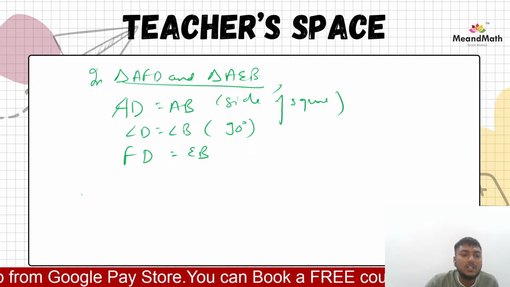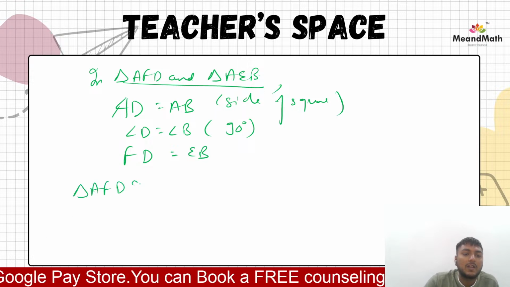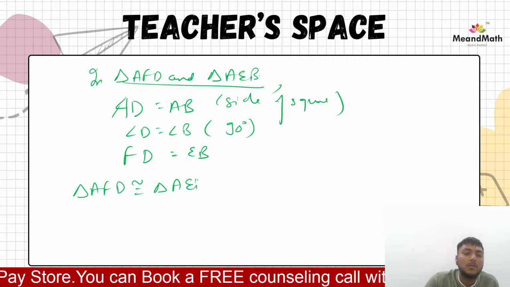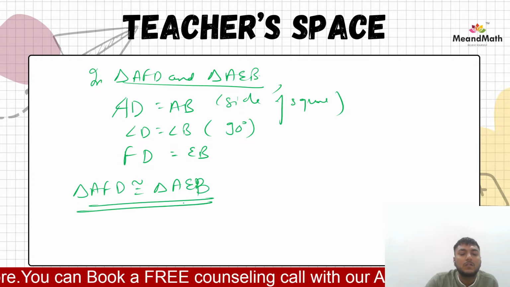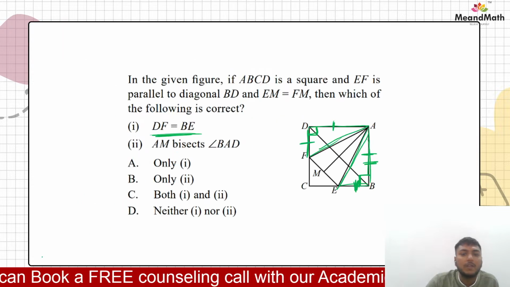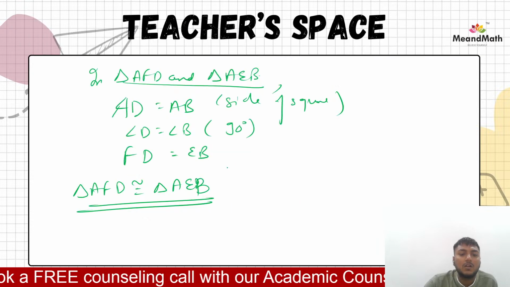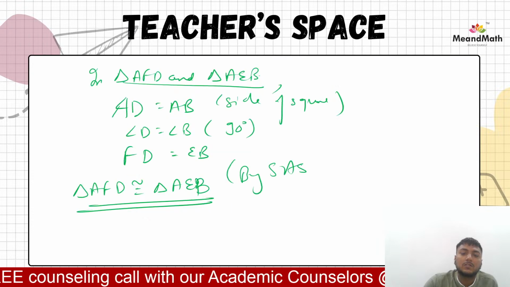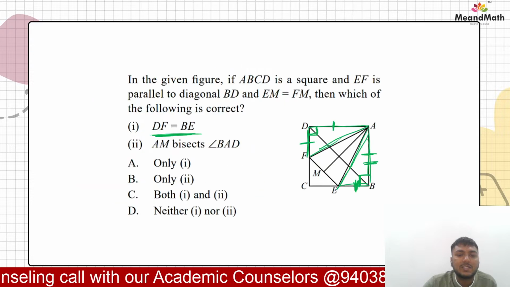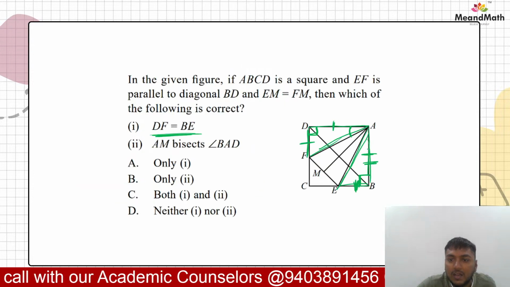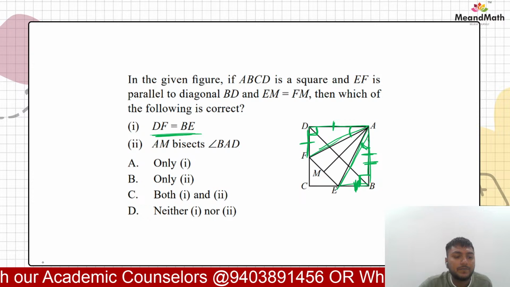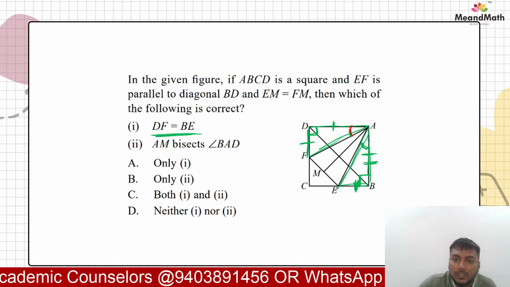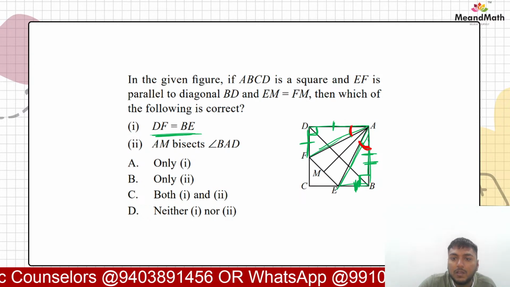So we can say that these two triangles are congruent. Triangle AFD is congruent to triangle AEB, बच्चों. By which rule? By SAS, yes or no? By SAS, right? So then we can say that by CPCT, this angle and this angle would be equal, right?